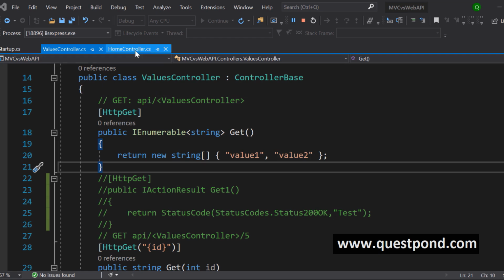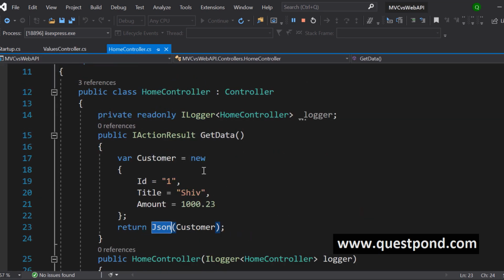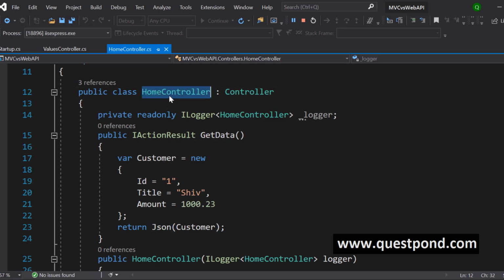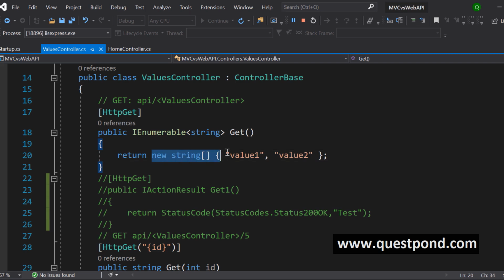Now the interviewer can cross question you, or he can say, let us say I am not returning any view from the normal controller. So all my views are in Angular or they are in React, right? So I'm not returning any view. So if I say return JSON here, you can see now this normal MVC controller is returning JSON. And you can see this web API is also returning data, and by default it returns JSON. So you can see here, when I hit the web API, it is returning JSON. When I'm hitting the normal controller, it is now returning JSON.